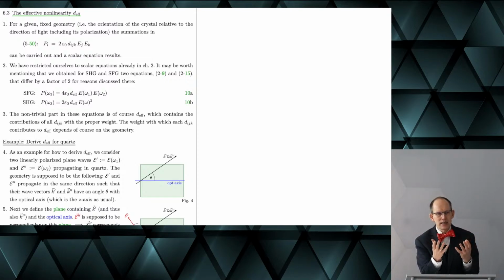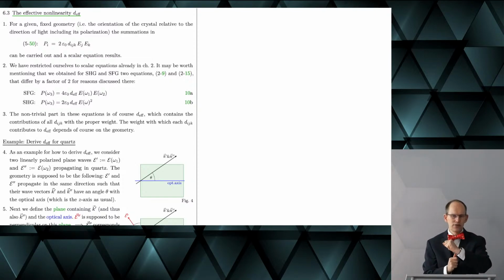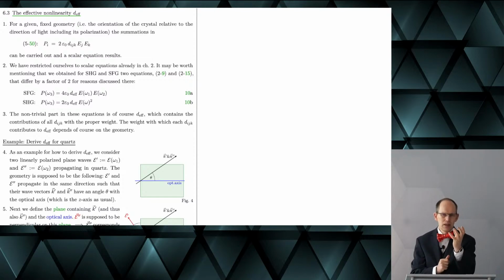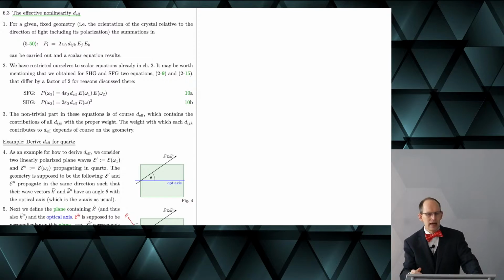So the idea is to use, instead of these complicated tensor equations, just a scalar equation, right? And so the idea is that if the geometry is fixed, so if the orientation of the crystal is always the same and is predefined, as well as the polarization of the electric fields, then you can write the nonlinear interaction as a scalar equation.